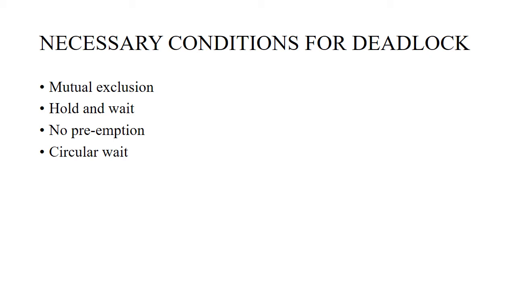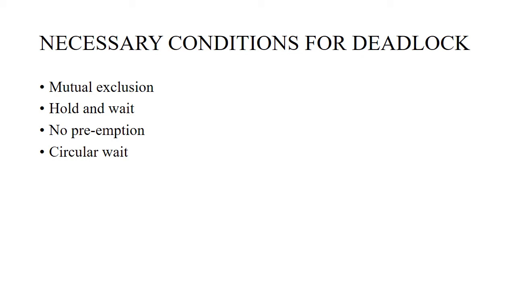Mutual exclusion means there must be at least one resource which should be held in a non-shareable mode. That is, only one process at a time can use the resource. Next is hold and wait. A process must be holding at least one resource and waiting to acquire additional resources that are currently being held by other processes. No preemption means resources cannot be preempted. The resources can be released only by the process holding them, after completing its task.